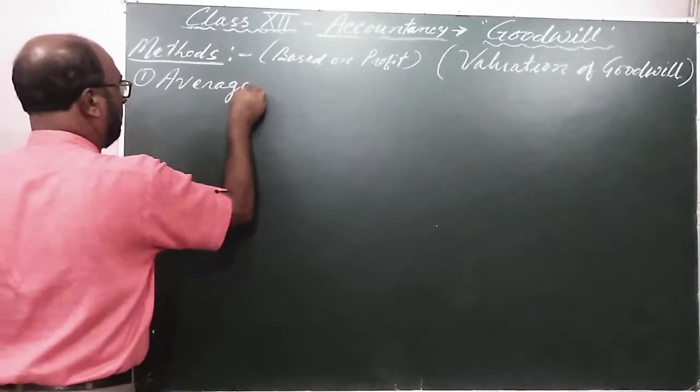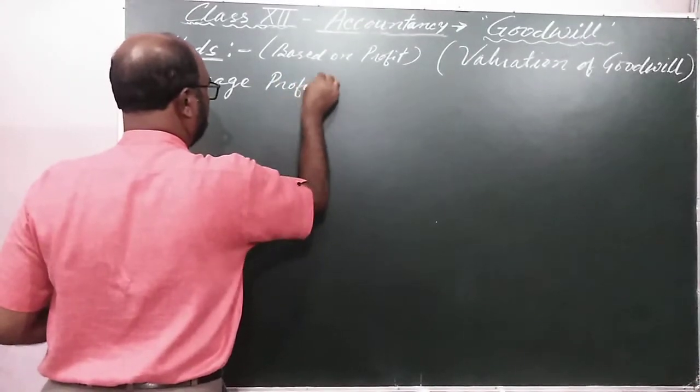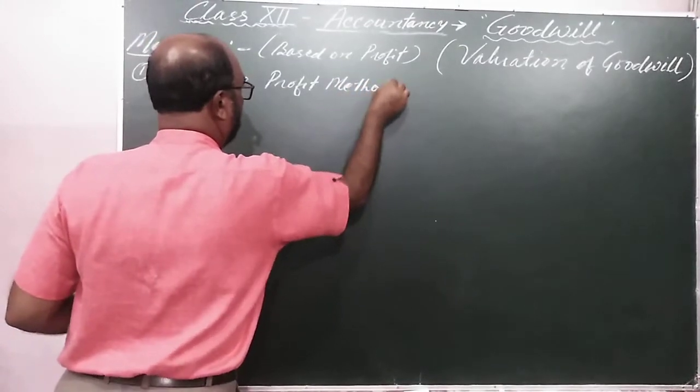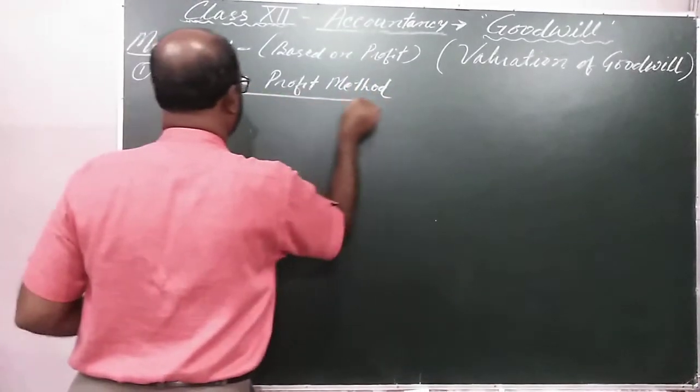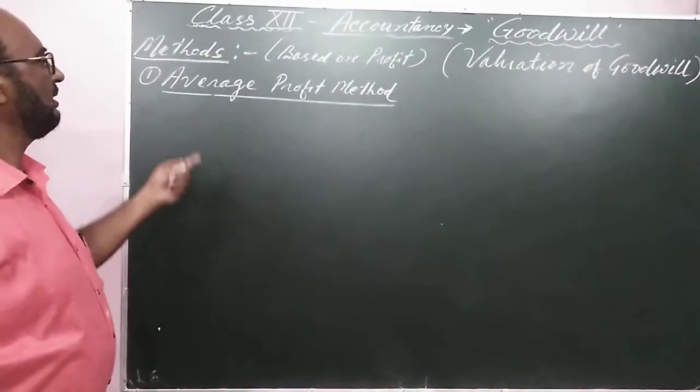The first method is the average profit method. The word average is very common, my dear.